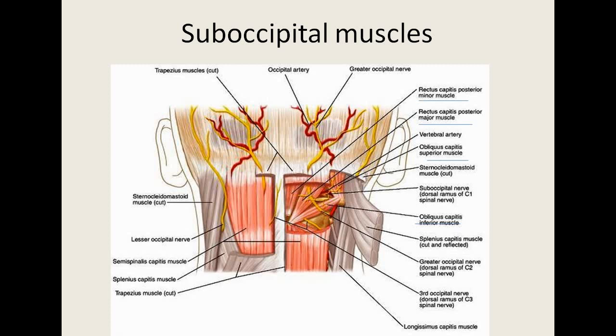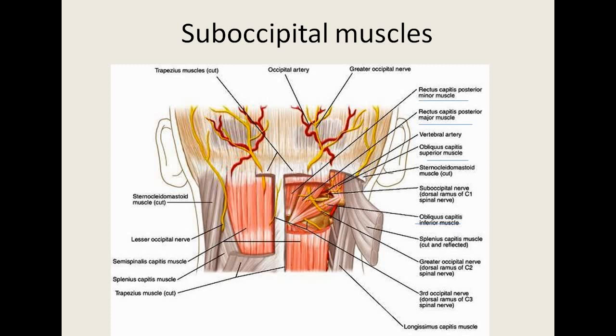How to expose the suboccipital region? First, you have to expose the skin present on the back of the neck. So skin here is very thick. The superficial fascia is fibrous and dense. So in the superficial fascia, you are able to see the greater and the third occipital nerve and the terminal branches. So this is the terminal branch of the occipital artery, along with which the greater occipital nerve is present, which is the thickest cutaneous nerve in the body. The third occipital nerve is also present in the medial part.